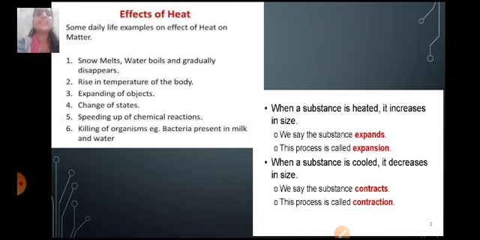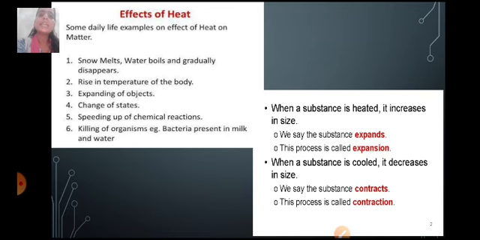Here are some examples of the effects of heat in our daily life. Snow melts, water boils and gradually disappears. Rise in temperature of the body, expanding of objects, change of states, speeding up of chemical reactions and killing of organisms, for example bacteria present in milk and water when we boil or heat them. So these are some examples of heat from our daily life.